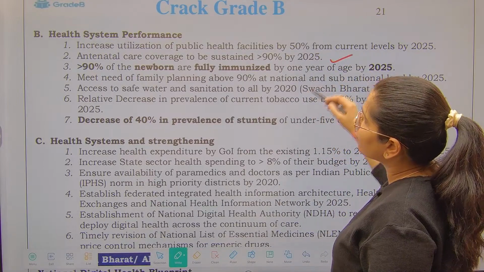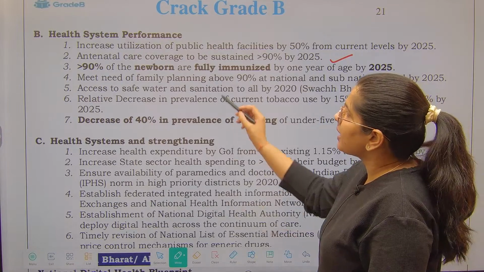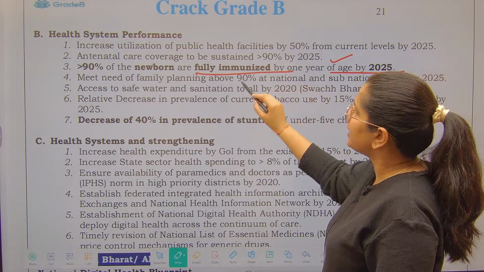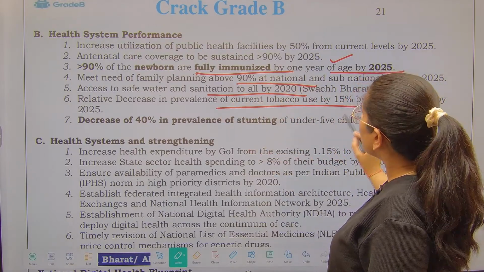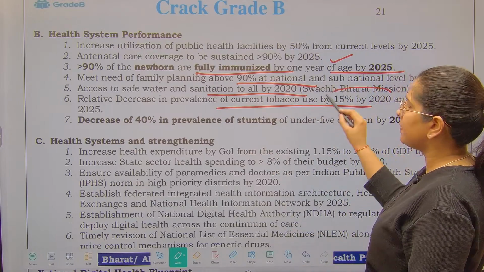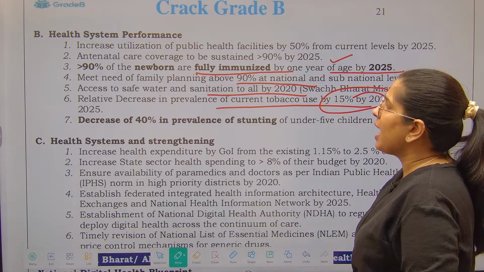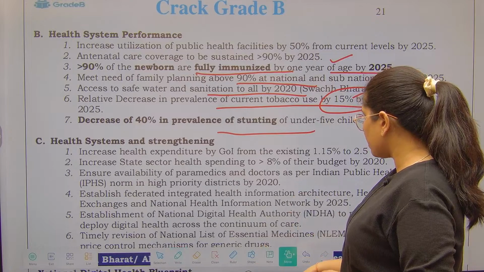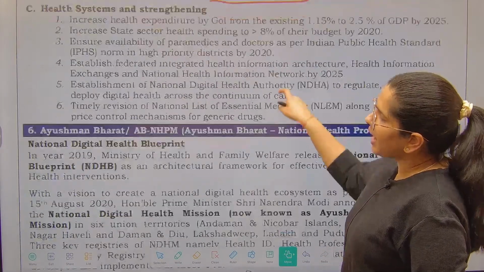Antenatal coverage should be sustained at greater than 90% by 2025. 90% of newborns should be fully immunized by 1 year of age. Meet the needs of family planning. Access to safe water. Decrease current tobacco use by 15% and by 30% in 2025, and decrease the prevalence of stunting by 40%. So these are the general aims of your National Health Policy.